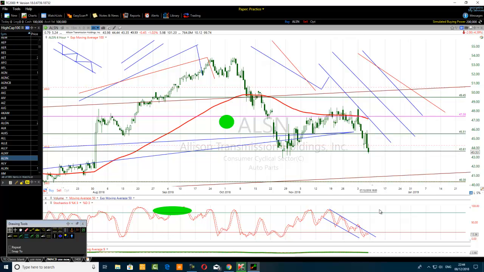If the stochastic is overbought, it's not equal to sell. It just means price is at a resistance level. Price can break that resistance and continue to break it. So sometimes the stochastic on the daily chart may be oversold, and on the hourly time frame the stochastic will become overbought. You try to sell, and the price breaks that resistance and continues to go up.